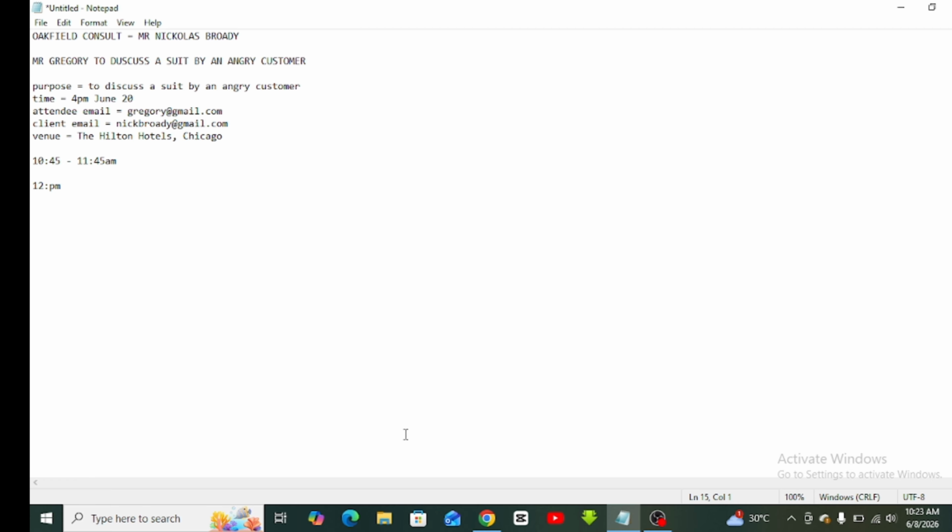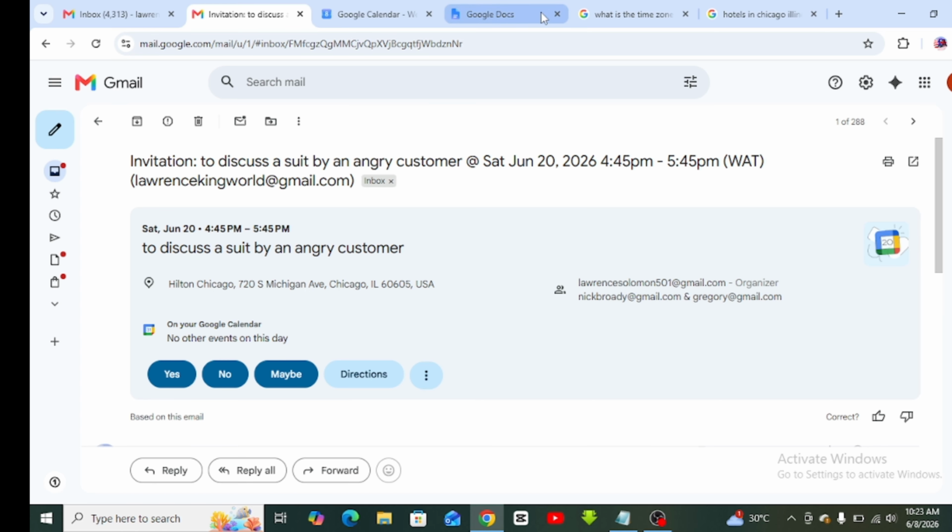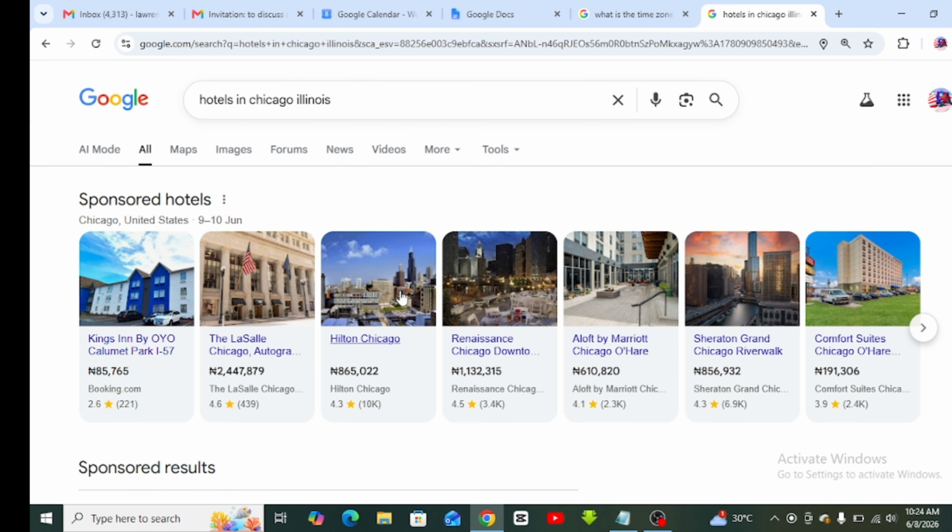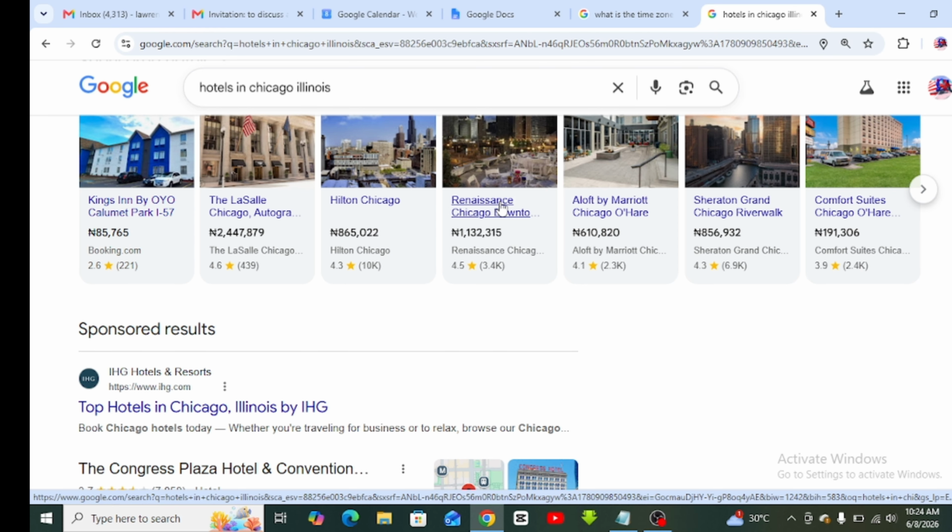He will tell you that it's happening at, let's look for another hotel here. Okay, so here is another hotel, the Renaissance Chicago Downtown. Now you are going to ask, this thing is happening at Hilton Chicago, but you are going to Renaissance Chicago Downtown. What is the distance between this place and this place? And can you make it within 15 minutes? Those are the things you have to ask your client, and for them to know that you are proactive, that you are on top of your job.